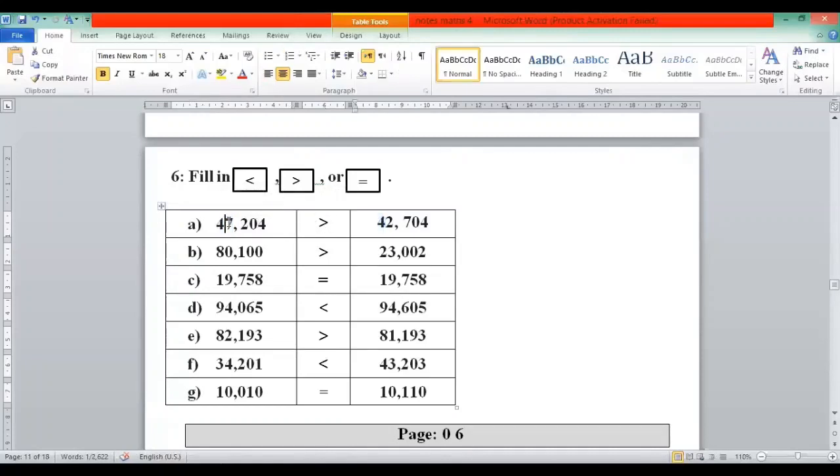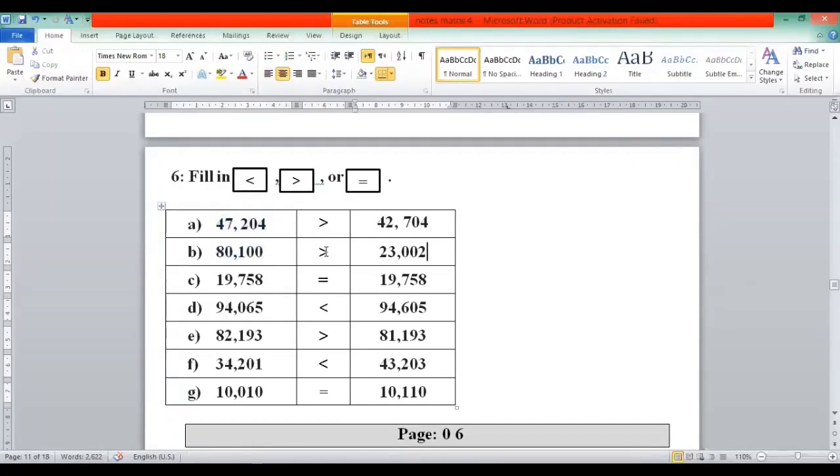It's okay. Here is 7. Now compare the second digit with the second. Here the second digit is 7, and here the second digit is 2. It means this number is greater. So open the arms of the symbol towards the greater number. So here put greater than. This number is greater.